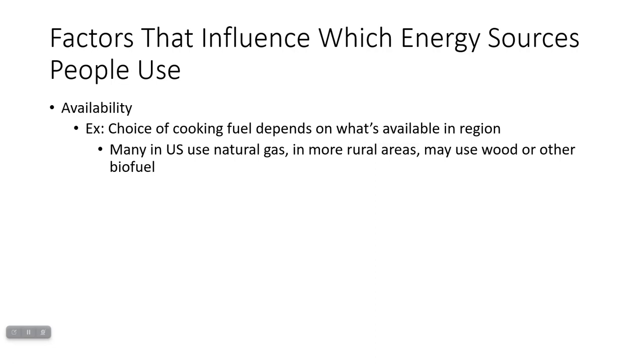If you're living in a rural area of sub-Saharan Africa, your major cooking fuel source may be wood. My dad used to tell me stories that they used animal dung, basically dried poop, as a fuel source for cooking because it burns very well. That was in India, by the way, in like the 1950s.